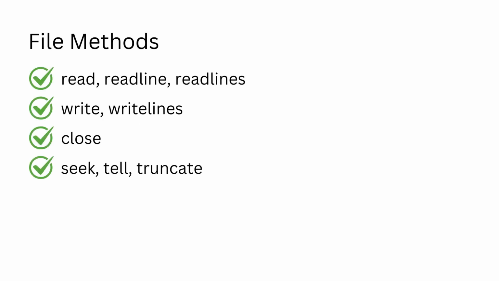There are three main file methods that are available within Python. They are read, write, and close. They have some variants, which we would be discussing in detail. The other rarely used methods are seek, tell, and truncate.